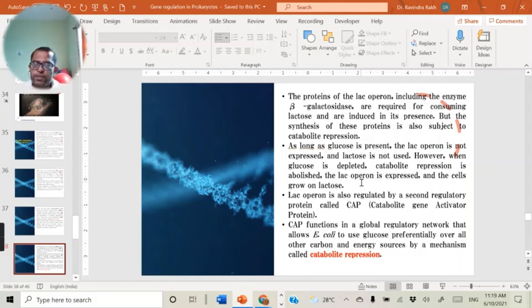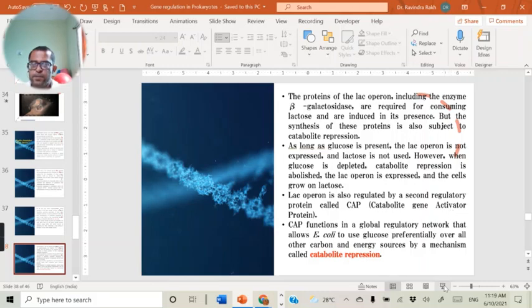Now the CAP protein functions in a global regulatory network that allows E. coli to use glucose preferentially over all the other carbon and energy sources. That mechanism we call the catabolite repression mechanism, and it is possible in E. coli because of this CAP protein.